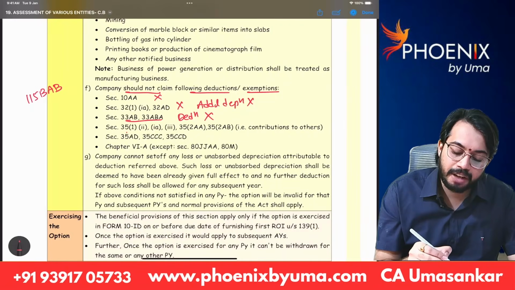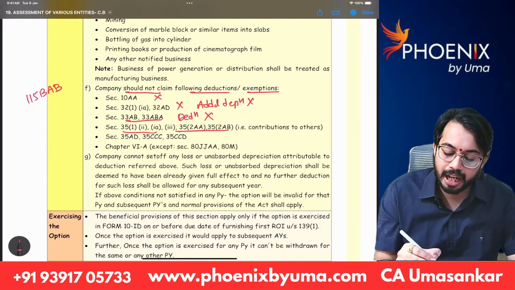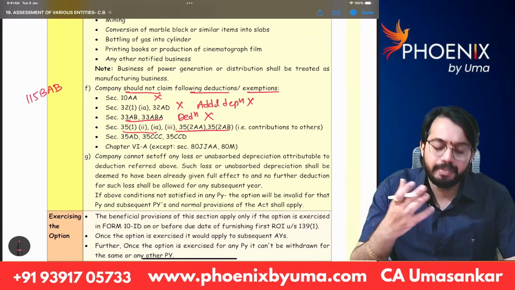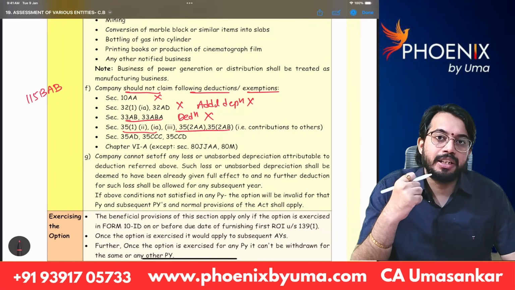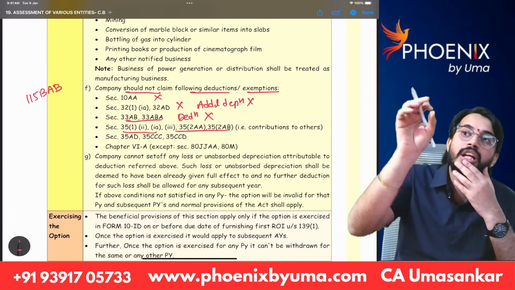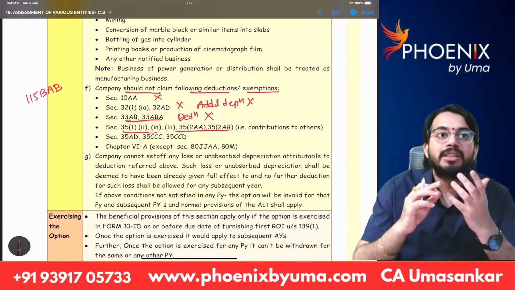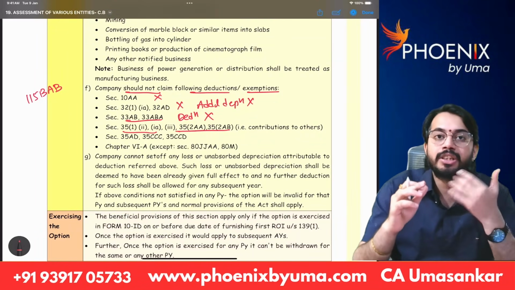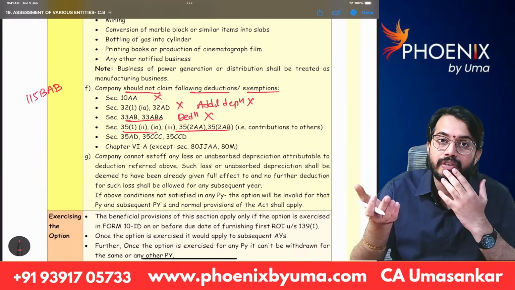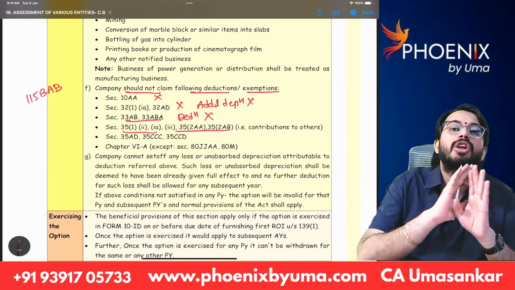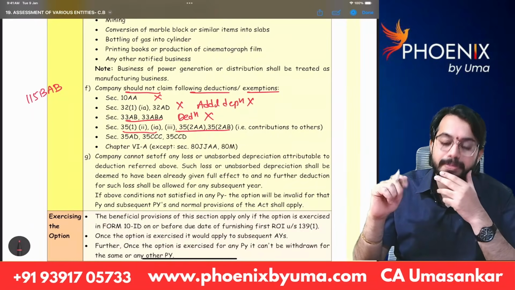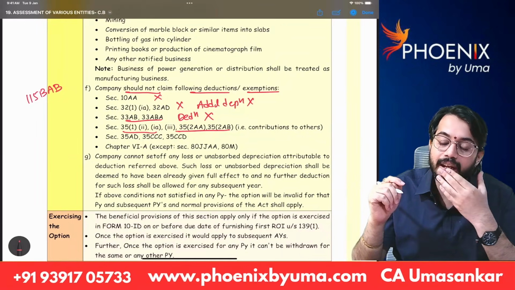Next, section 35(1) clause 2 subclause 1A, 35 clause 2AA, 2AB. In case of scientific research, in-house scientific research is allowed as deduction. But if any donation is given for the purpose of scientific research or social research or statistical research to any approved association, college or university, that donation is not eligible for deduction for domestic company if domestic company is paying taxes under section 115 BAB.